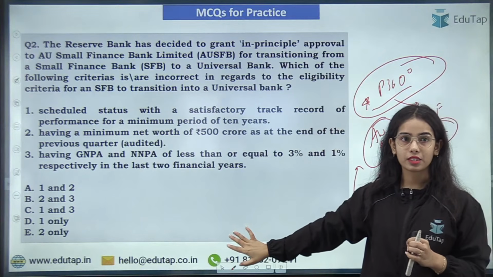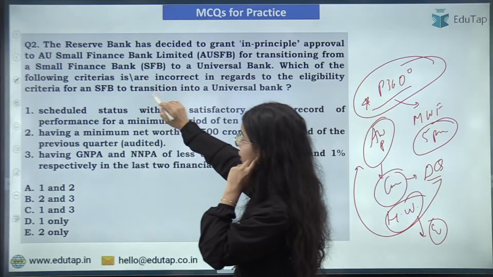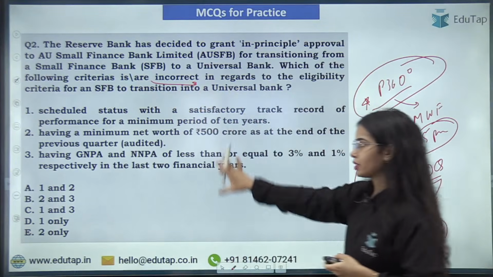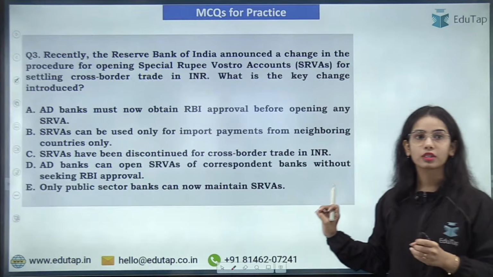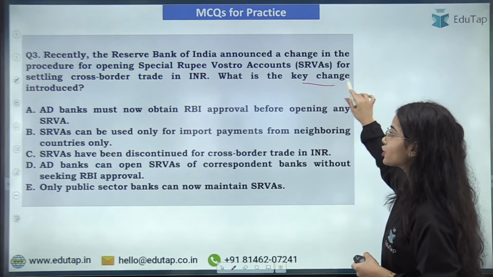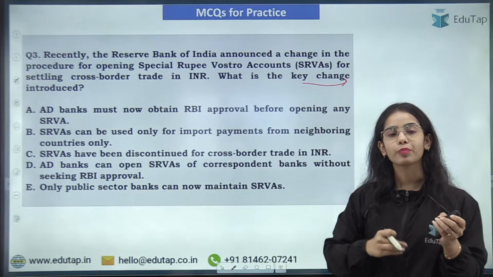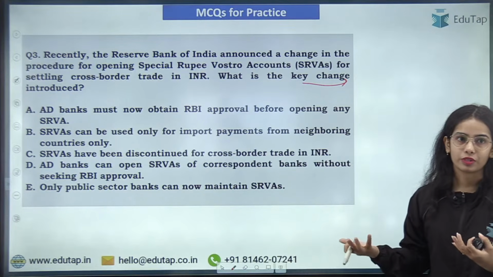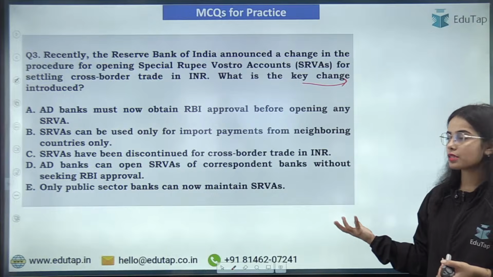Now you have to answer this question. You have to tell which of the statements is or are incorrect. Okay, so this is the second question. Now the third question is in regard to what is the key change that has been introduced under the process of SRVA that you have to tell. Okay, so this is the third question.